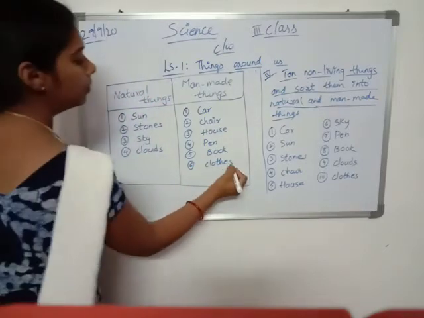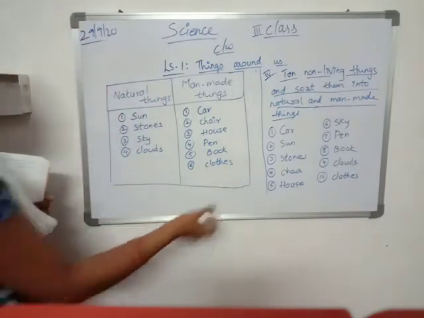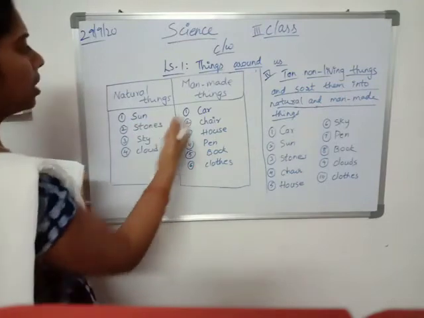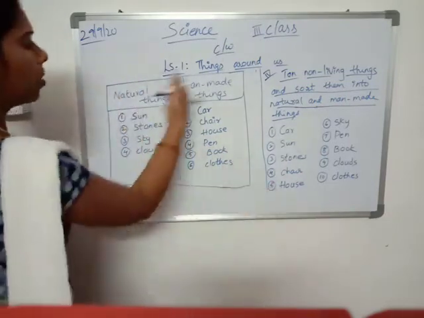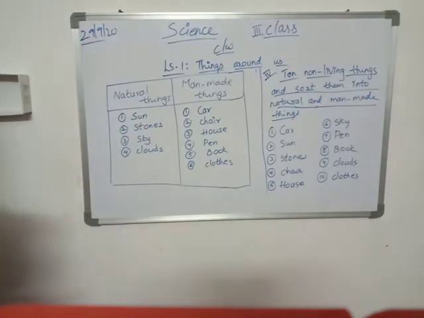So children, see, this one we classified into natural things and man-made things. After writing this, you continue. Below only, draw this table and write.